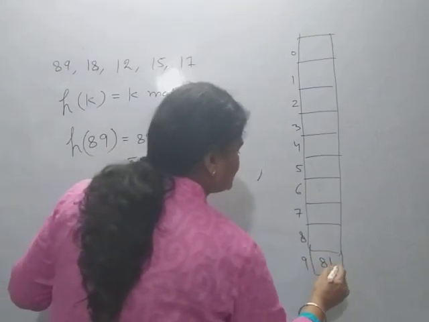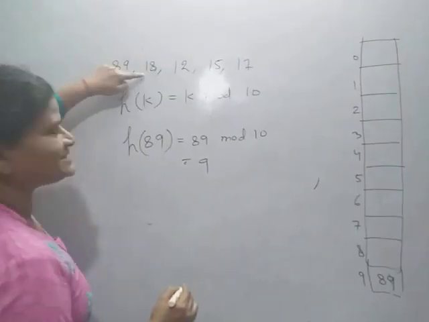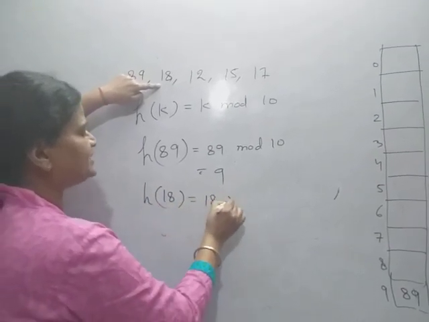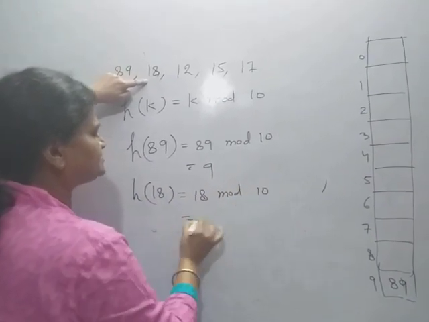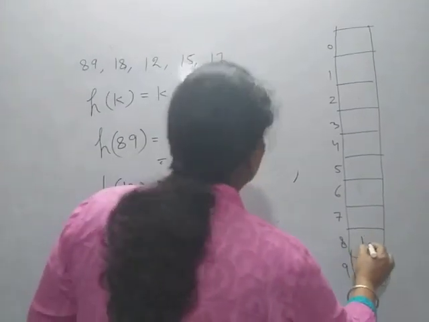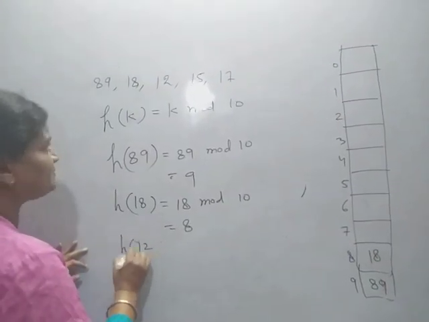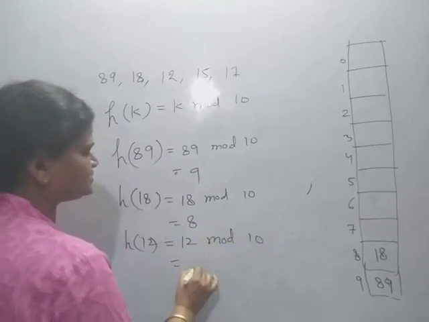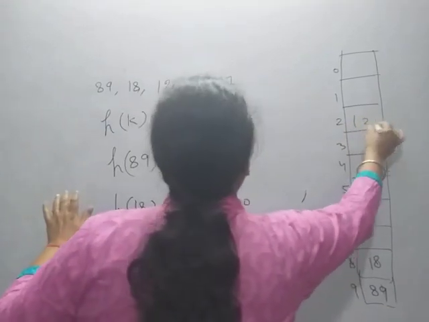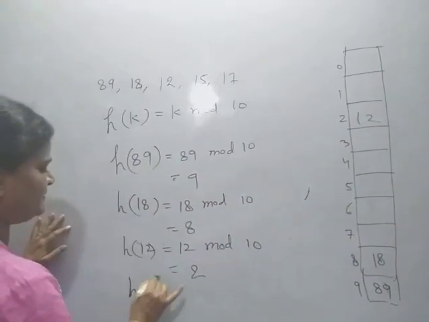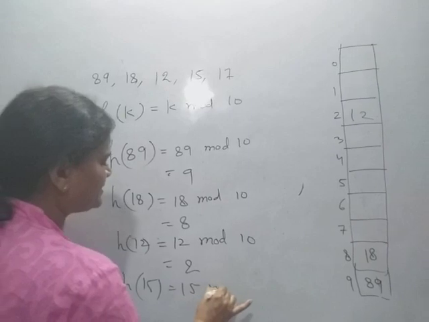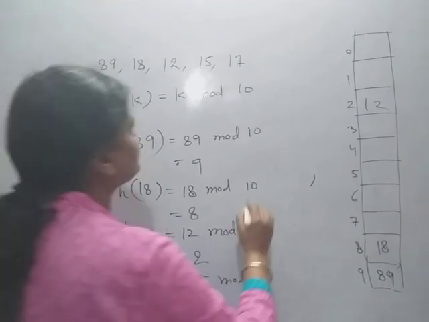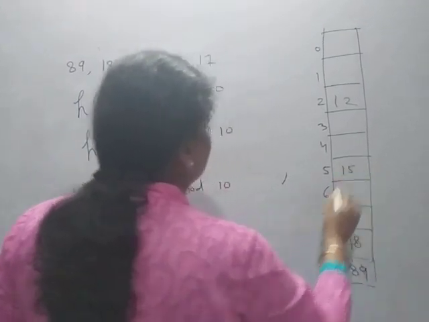Now the next is 18. h(18) equal to 18 mod 10, which is 8, so 18 will be stored here. Now h(12), 12 mod 10 is 2, so 12 will be stored here. h(15), 15 mod 10, is 5, so 15 will be stored at location 5.